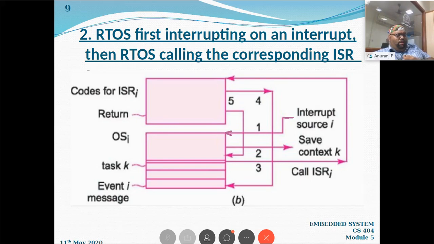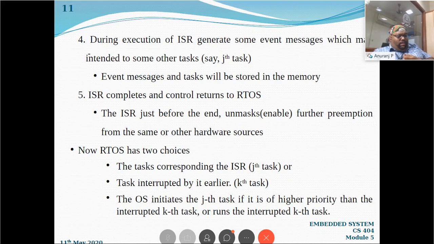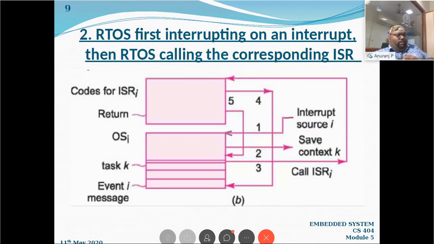That is in step 4. And the last step, you can see now ISR completes and control returns to RTOS. ISR is completing and the control is returned to RTOS. Just before the ISR ends, what should it do? It should unmask or enable the other interrupt, so that the next ISR, if something is there, can come smoothly. That is the fifth step that you can see.